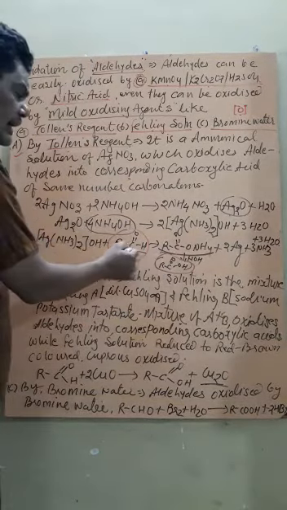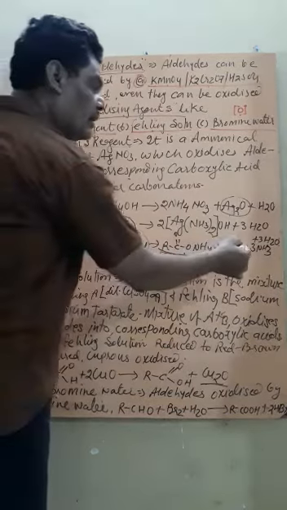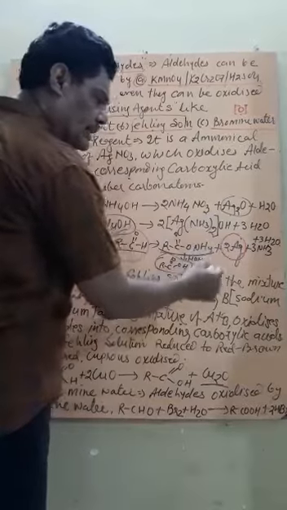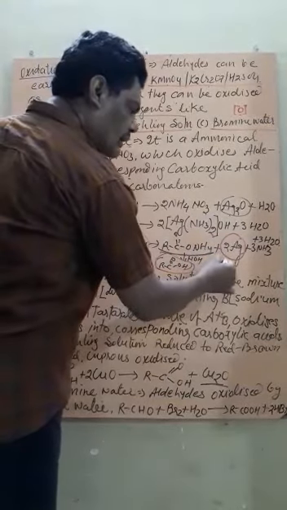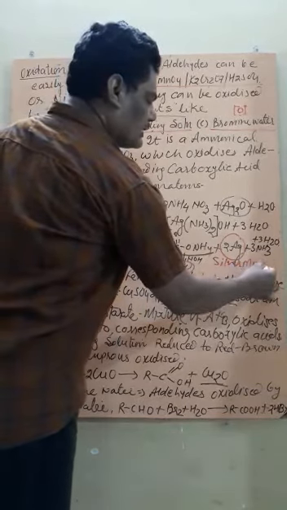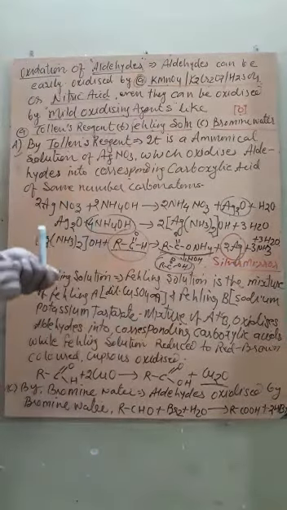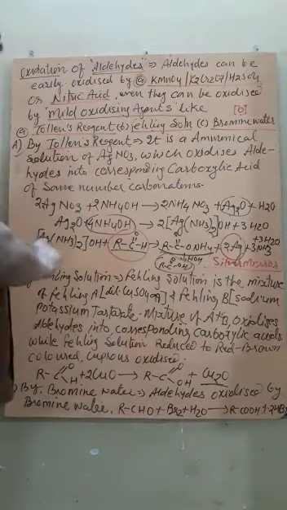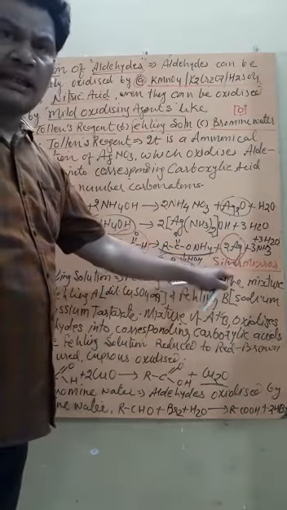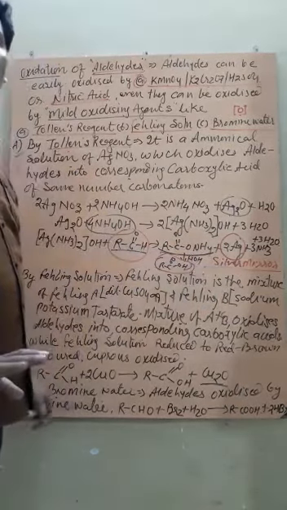After oxidizing aldehyde into carboxylic acid, the Tollens reagent converts into Ag. This Ag is silver in color. Therefore, this test is known as the silver mirror test. So, the sentence we use is: aldehyde is easily oxidized by Tollens reagent and gives the silver mirror test, while ketone does not.